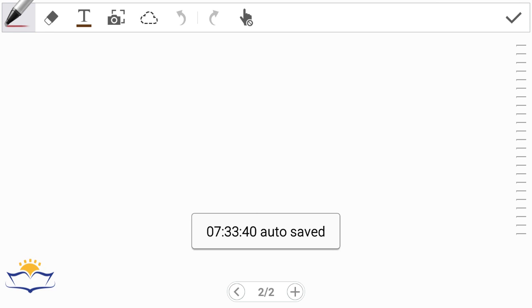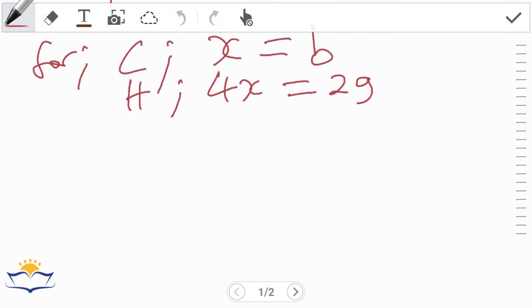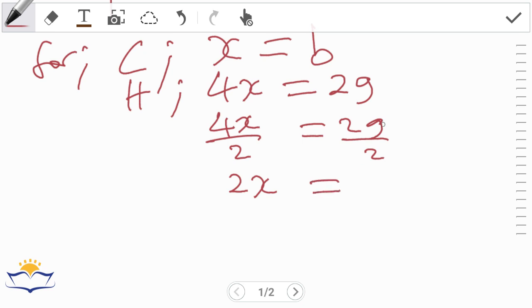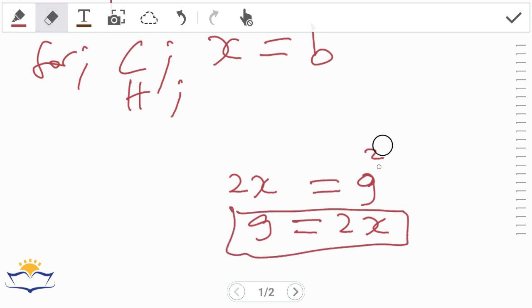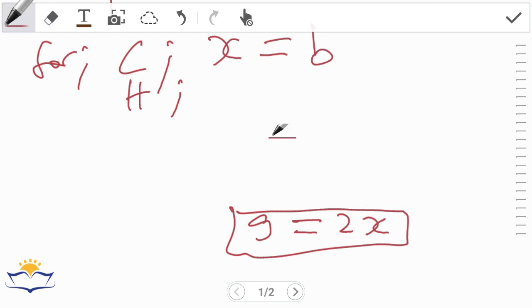The hydrogen equation can be simplified further. Look at it: 4x equals 2g. We divide both sides by 2. 4x divided by 2 is 2x, and 2g divided by 2 is g. Or g equals 2x. So g equals 2x for hydrogen.